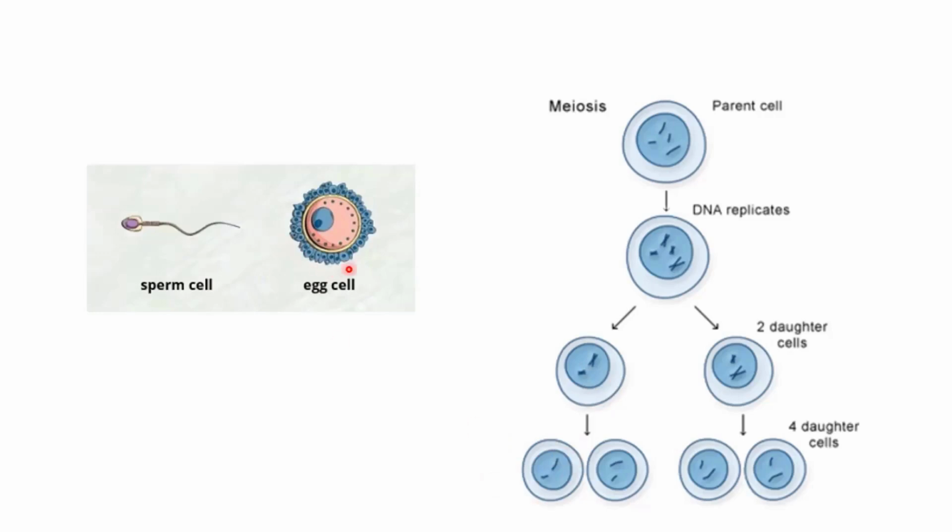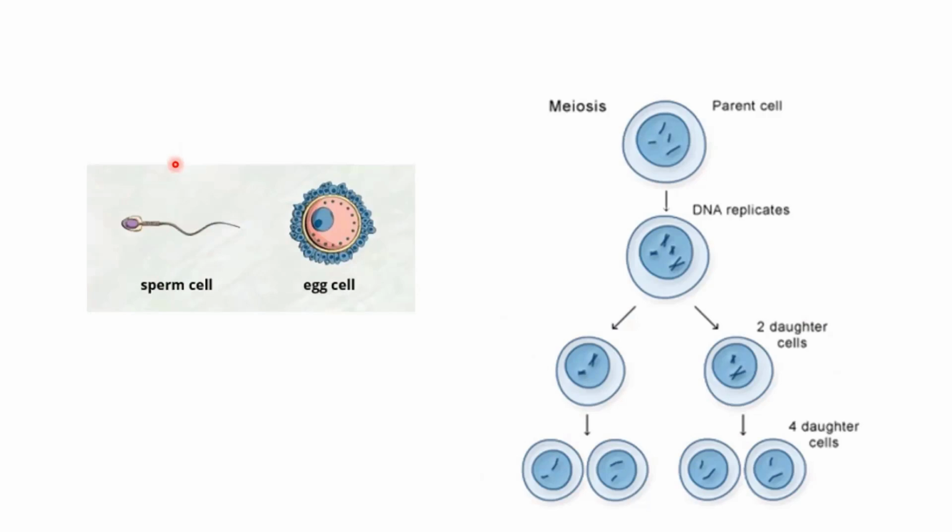and then this produces the egg cell. Now, one genetic variation comes from this phase of meiosis, and another variation comes from combining these two different types of cells together. So the genetic variation is enhanced in two different steps. The first step is the genetic variation caused by the recombination here, and the second step is the fusion of two different types of cells.